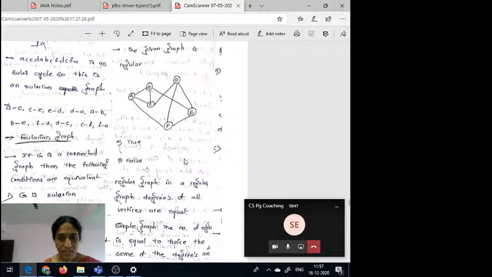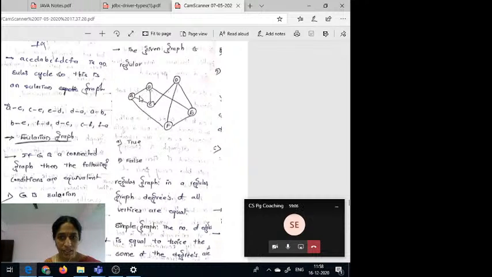Then we can say that is what regular means. Regular in the sense every vertex degree is the same. That means a regular graph is nothing but a graph where the degrees of all vertices are equal.